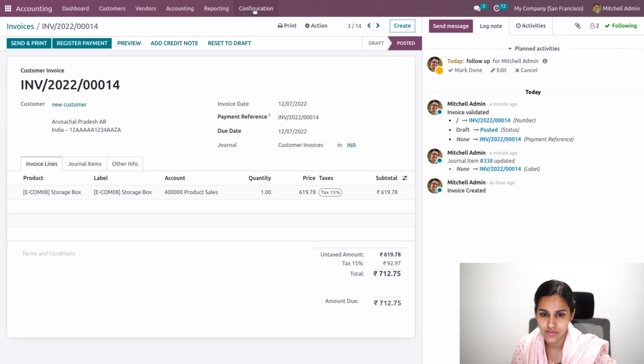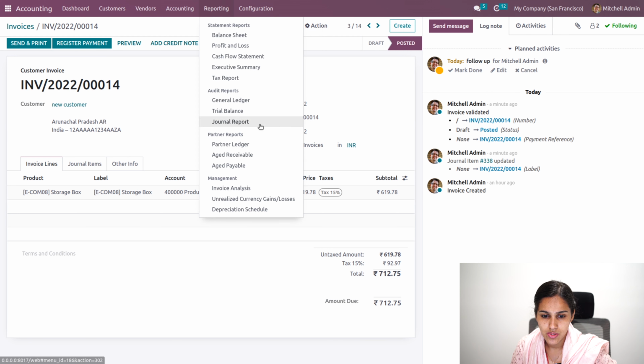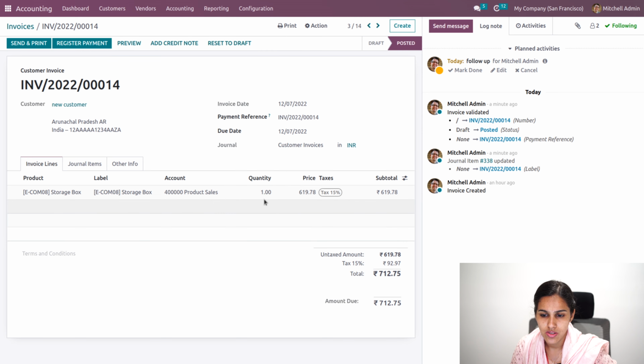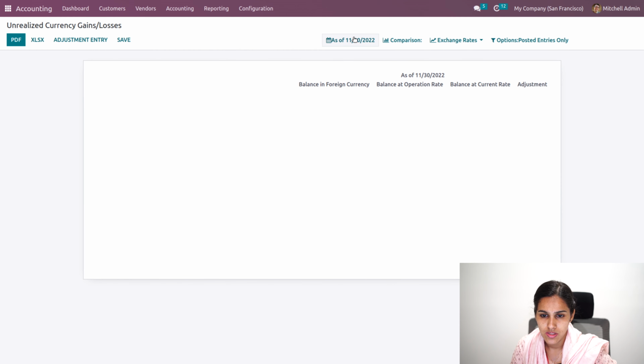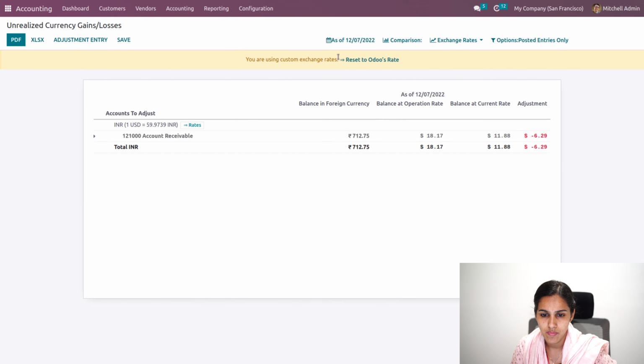be an exchange rate difference, and you will be able to see the unrealized currency gain or loss report as per today. So here for account receivable, you can see the amount in foreign currency as well as at operation rate and at current rate, and you will be able to see its difference.